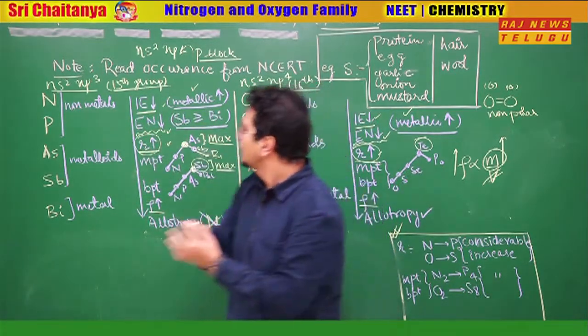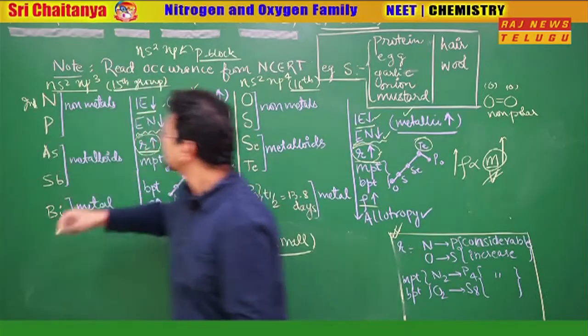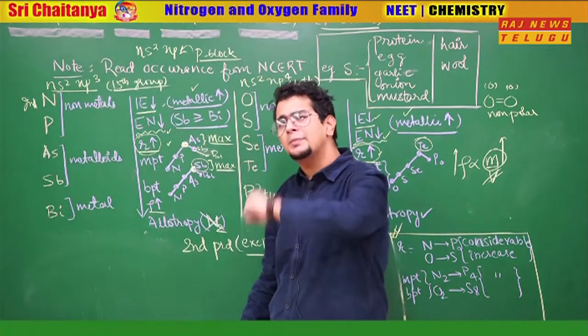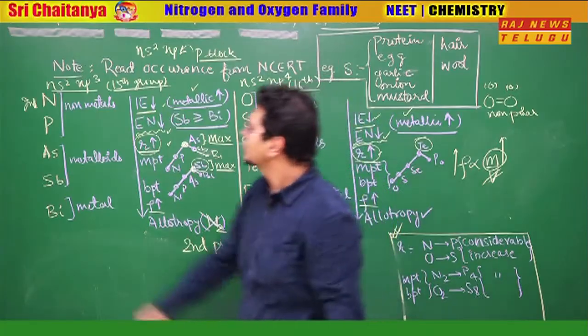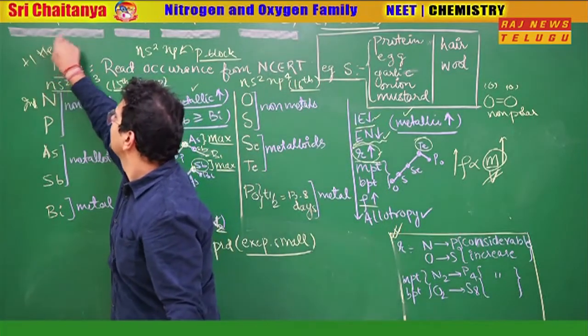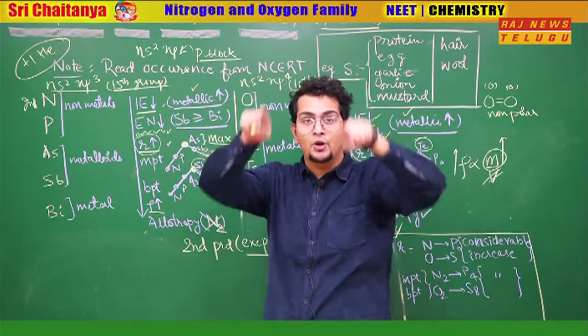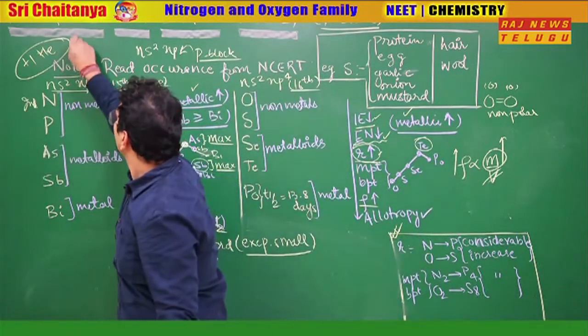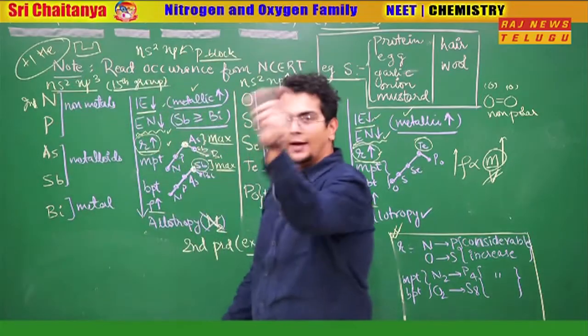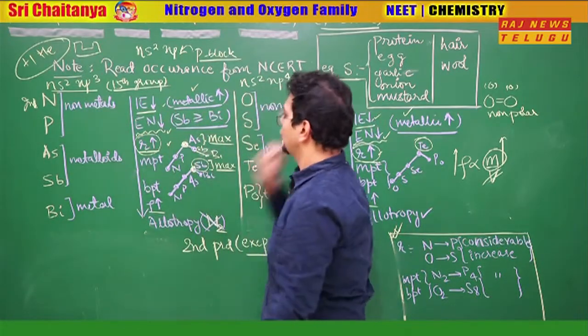period element. Sir, are they second period elements? Yes sir, but they are the first element. How can they be second period elements? Because the first period is of hydrogen and helium. So don't get confused there. The first period is hydrogen, helium. After that, if you see the periodic table, this is how the periodic table looks like. After hydrogen, helium, in the second period we have nitrogen, oxygen.